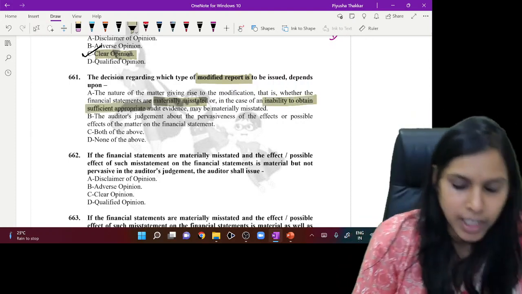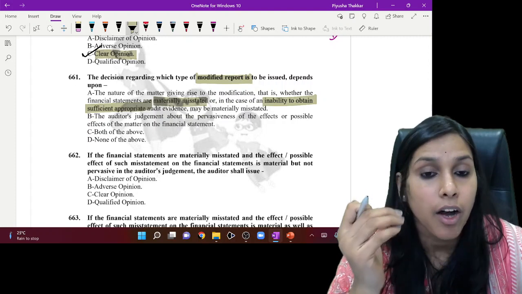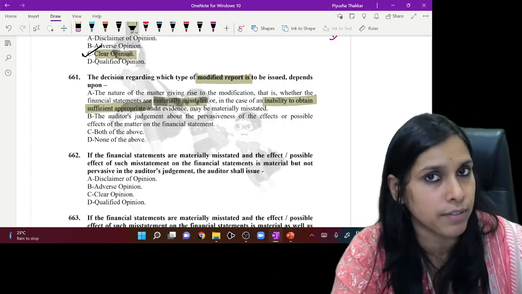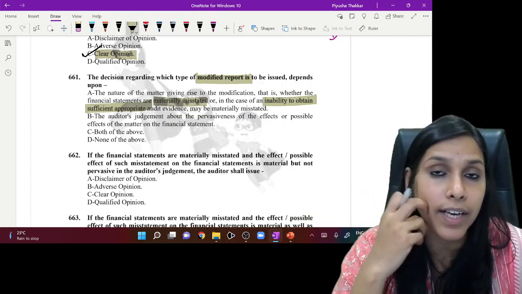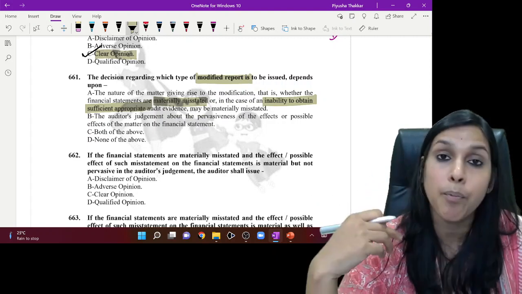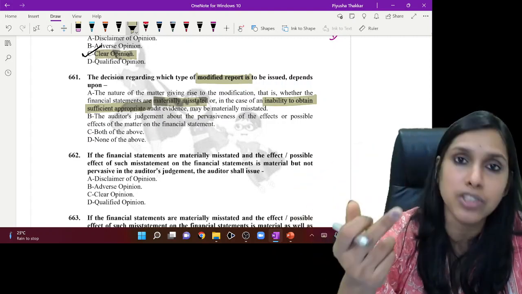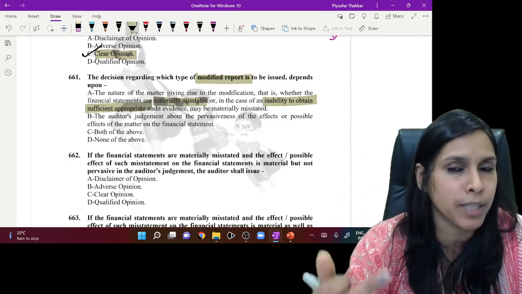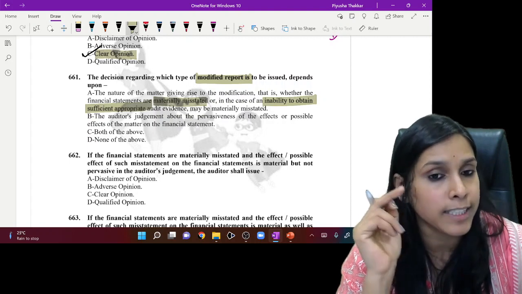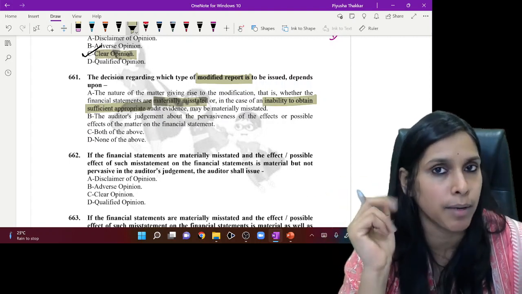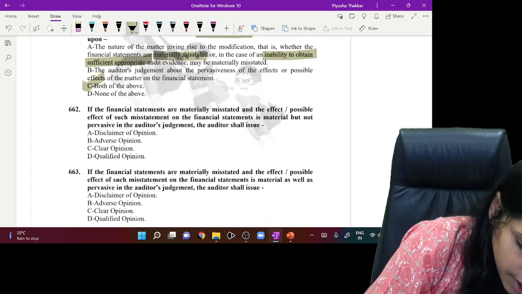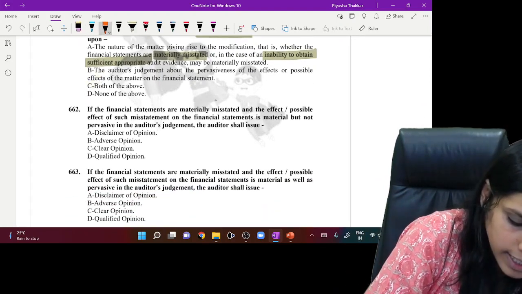So option A seems to be appropriate. Option B, auditor's judgment about the pervasiveness of the effects or possible effects. Effects come when the financial statements are materially misstated, and possible effects arise when there is a limitation on scope or inability to obtain sufficient and appropriate audit evidence. So B also holds ground. Option C is both of the above, option D is none of the above. So the most apt answer here would be C. Let's quickly go ahead further.